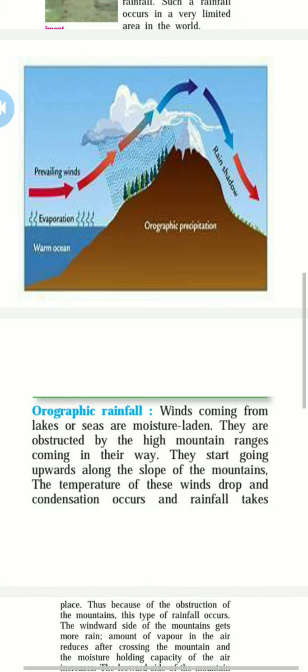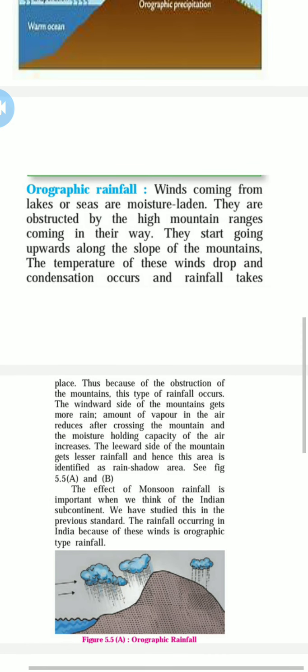So this is orographic rainfall, also called relief rainfall. See what they have done. Because of the obstruction of the mountain, this type of rainfall occurs. The windward side of the mountain gets more rain. The amount of vapor in the air reduces after crossing the mountain, and the moisture holding capacity of the air increases.